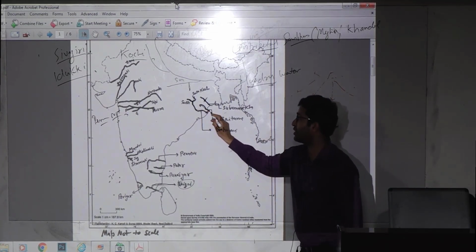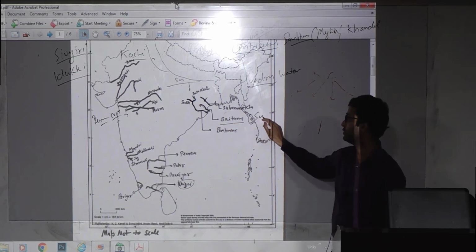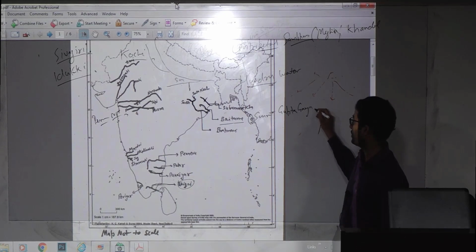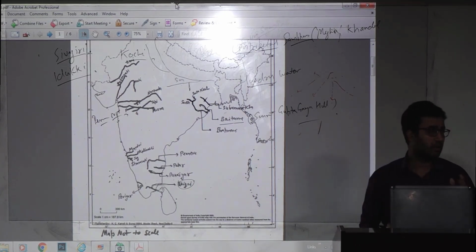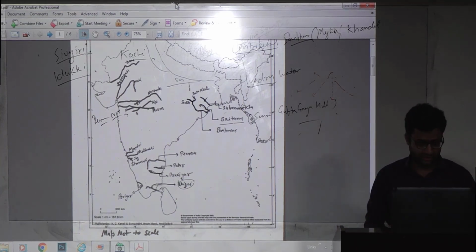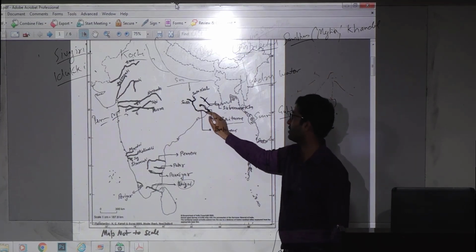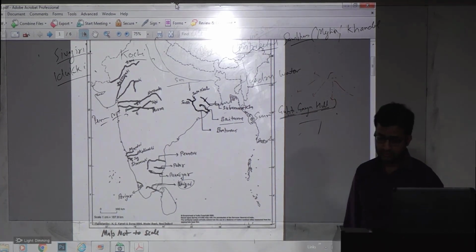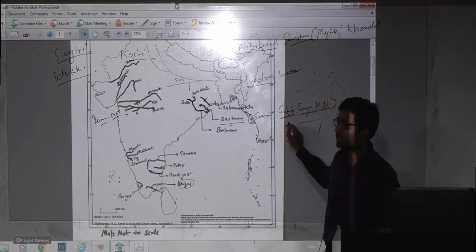Now next is Baitarni. Only the source is more than enough. Baitarni, in bracket you can note down the source: Gupt Ganga hills. Gupt Ganga hills. Maybe that famous song was shot here. Apart from that, Gupt Ganga hills is the source of Baitarni. Baitarni source is Gupt Ganga.